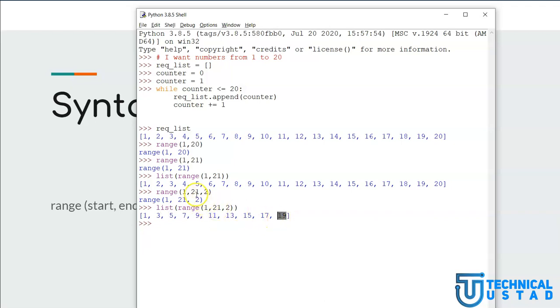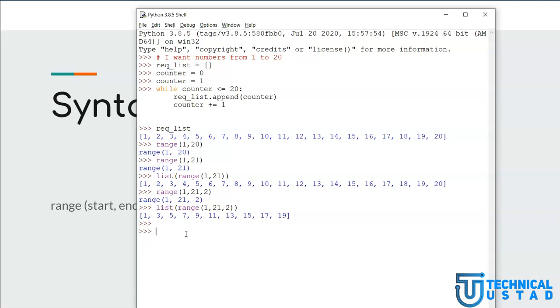But notice this time we don't have 20. Why? Because if we add 2 to 19, it would be 21, and 21 exceeds 20. That is why 21 is not included in this list. I hope you have been able to understand this concept.